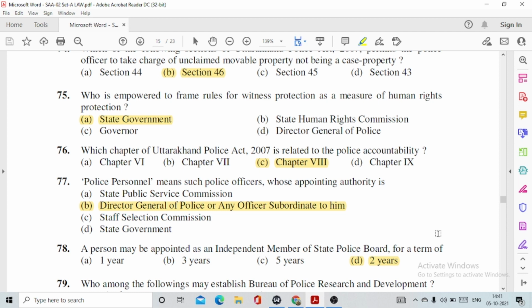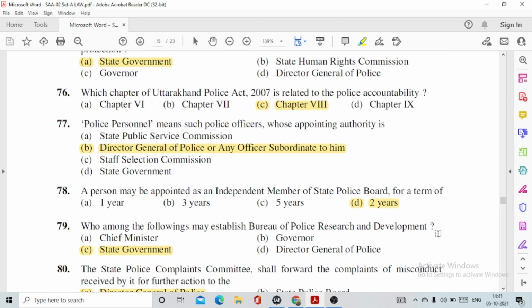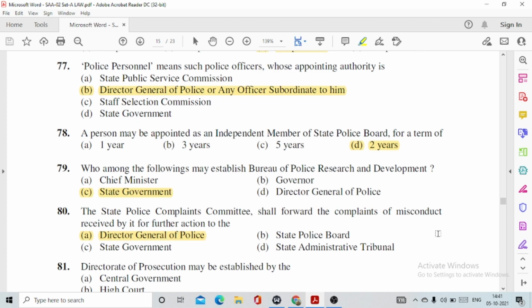Question number 77, police personnel means such police officers whose appointing authority is option number B, Director General of Police or any officer subordinate to him. Question number 78, a person may be appointed as an independent member of State Police Board for a term of option number D, 2 years.